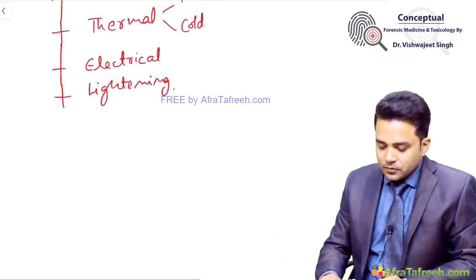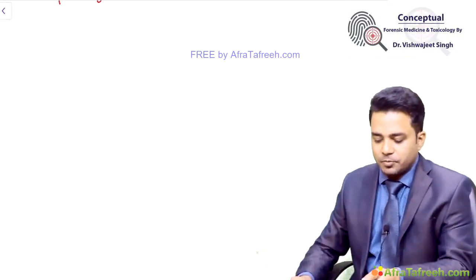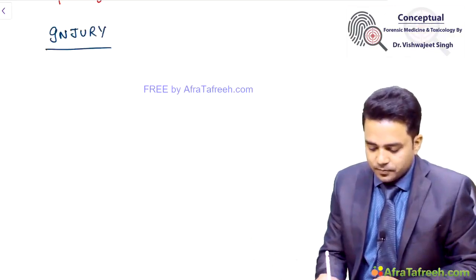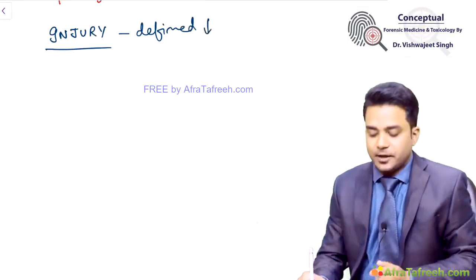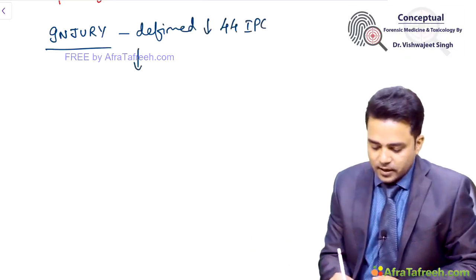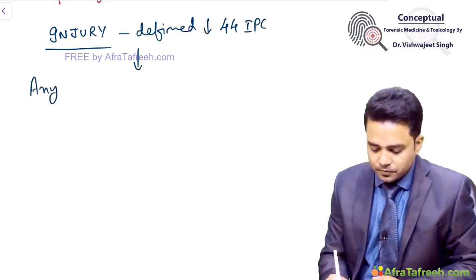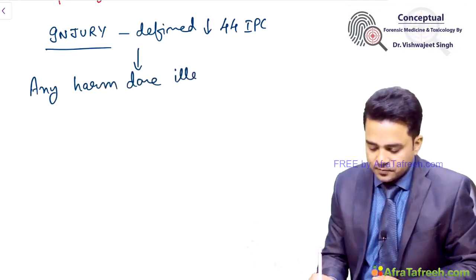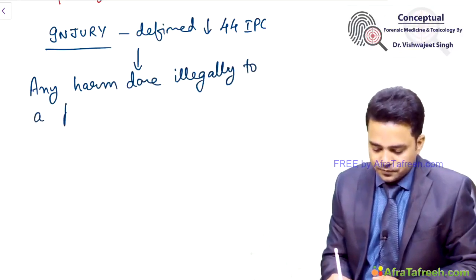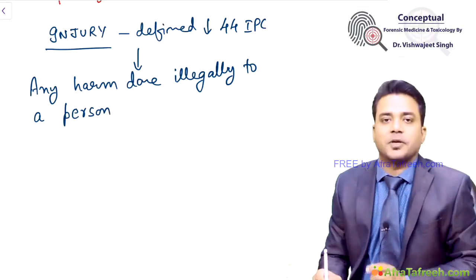Okay. So let us first see what do you mean by injury. Injury is defined in law under 44 IPC as any harm done illegally to a person in 4 aspects.